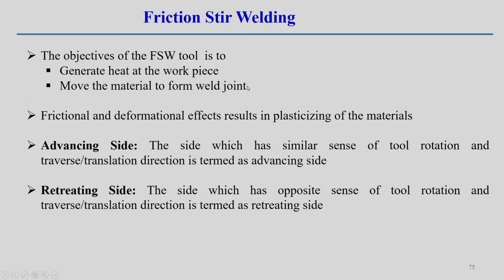We will see how we can define the advancing and retreating side. So, the objective of the friction stir welding tool is to generate the heat at the workpiece, that is clear, and move the material to form the weld joint. The frictional and deformation effects result in the plastic deformation of the metal, that we can see from this process itself.